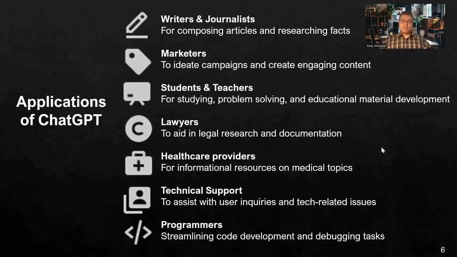Marketing, of course, businesses use GPT, and I believe all businesses will use it soon in their work. Lawyers, care providers, technical support, even programmers. So yes, ChatGPT is able to write code, and it also will give a huge leap in coding as well. And many other professions.